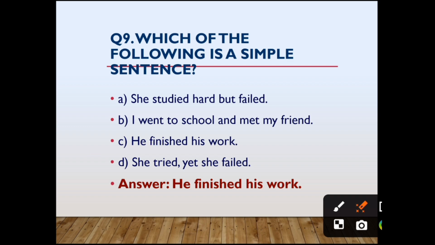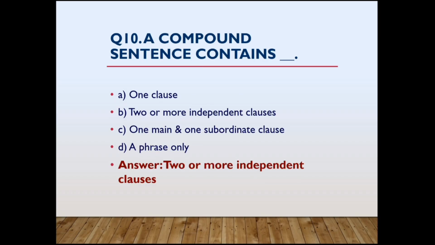He finished his work. I guess you guys are getting it. Next one. 10th question. A compound sentence contains. Already in the morning I have explained. What is a compound sentence? Compound sentence means two or more independent clauses. They will be joined together by using conjunctions like and. If one clause is there, that will be a simple sentence.